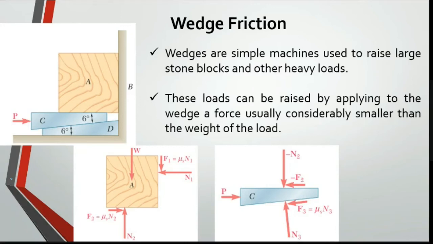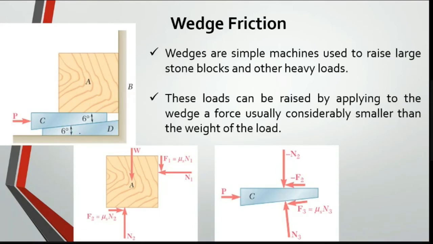The only difference is that your wedge doesn't have a weight. You neglect the weight of the wedge, so we consider only the force on the wedge. Whereas if we consider a block, we will also consider the weight of the block. For the wedge, it isn't required, so the weight of the wedge is neglected.